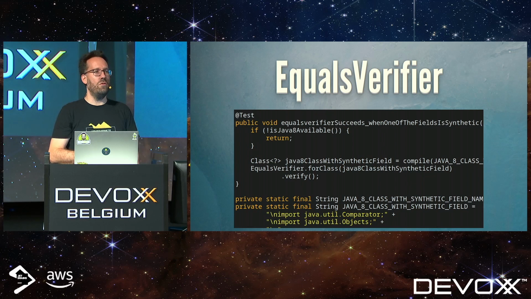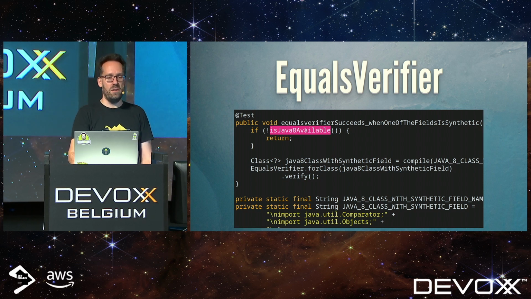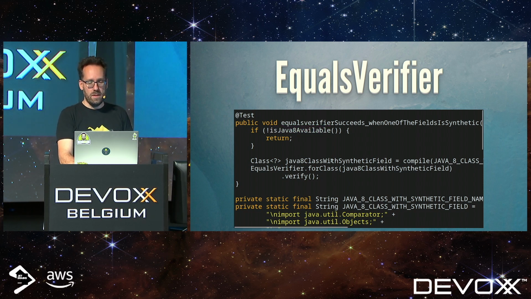So every time a new version of Java came out, starting with 8, I made a unit test that uses this. So every test first has a little check. Are we actually on the correct JVM or not? If not, then we return and the test obviously succeeds. If we are on the correct JVM, then we continue.